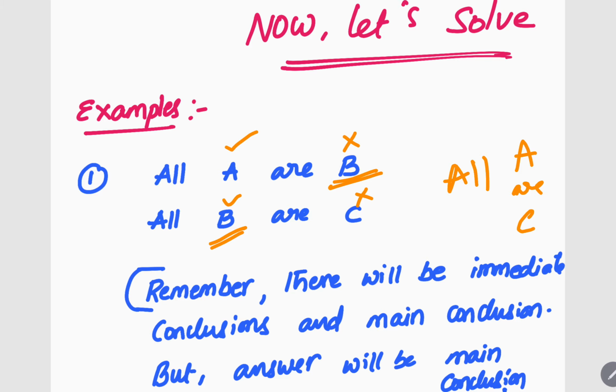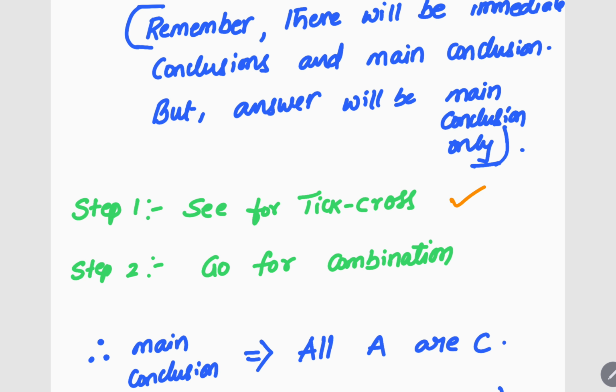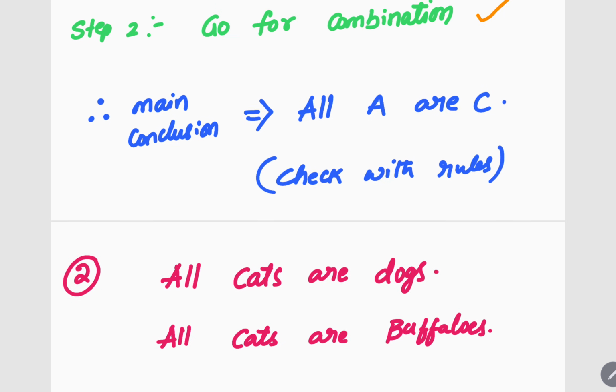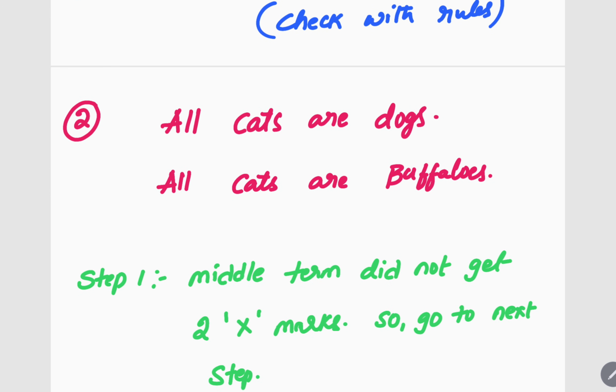I'll cross check. All A are C means again tick cross. All means tick cross. So here in the answer C got cross. In the question also C has cross. So my answer is right. So this is how I explain. You can see step 1 tick cross, go for combination. This is how I explain. Got it?